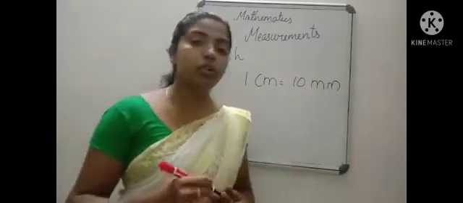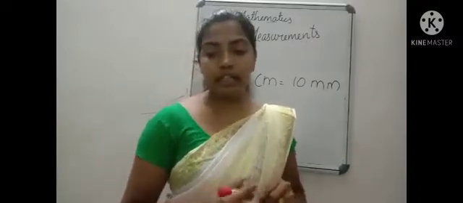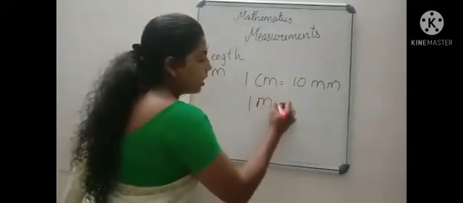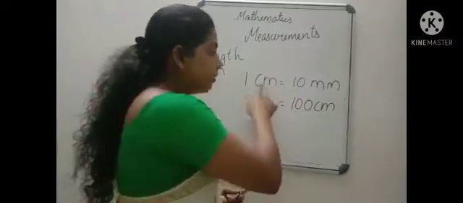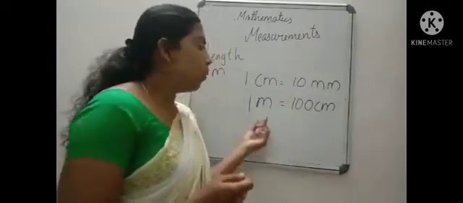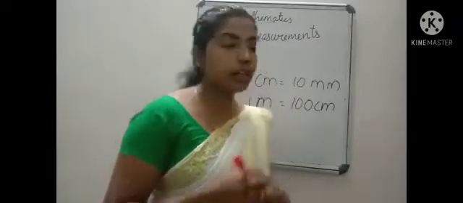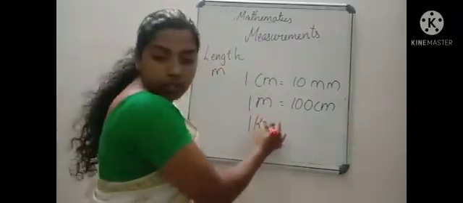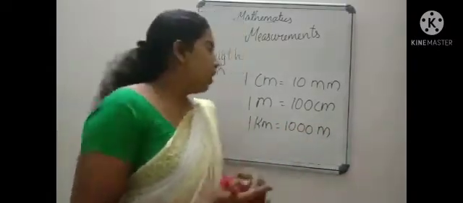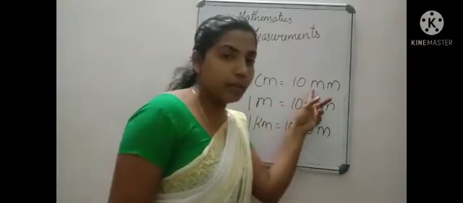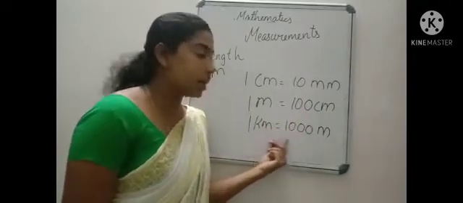You have to learn it by heart, or you should understand it. 1 centimeter is equal to 10 millimeter, 1 meter is equal to 100 centimeter, and 1 kilometer is equal to 1000 meter. You have to learn it by heart.